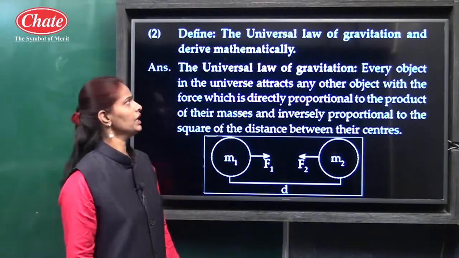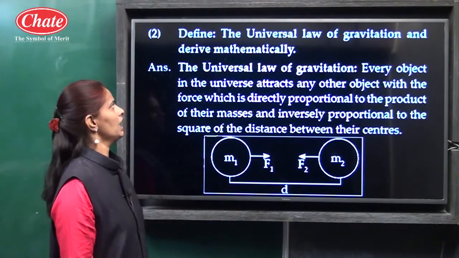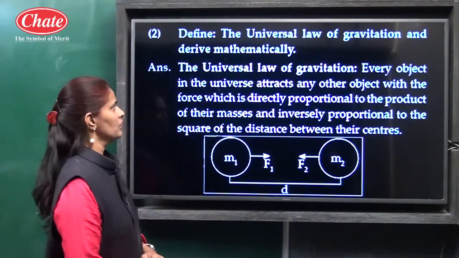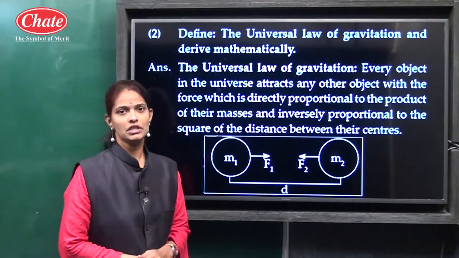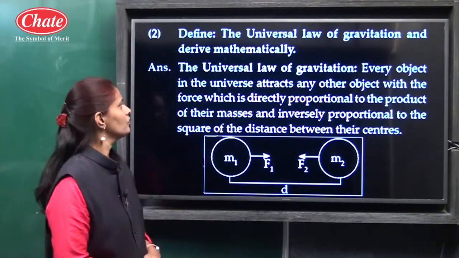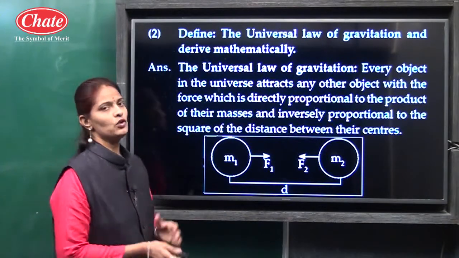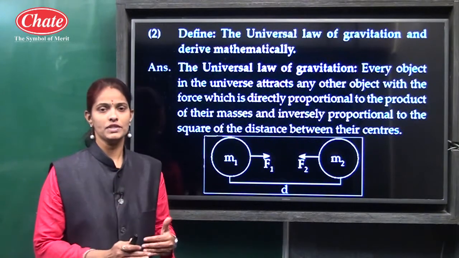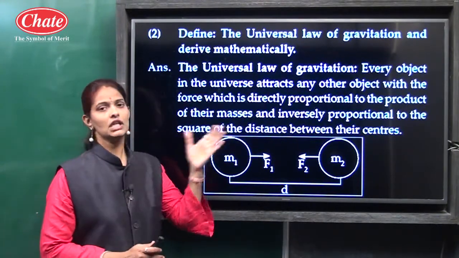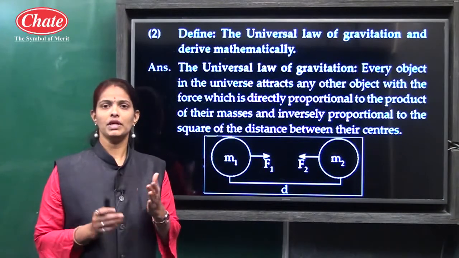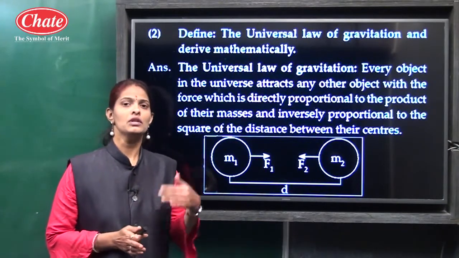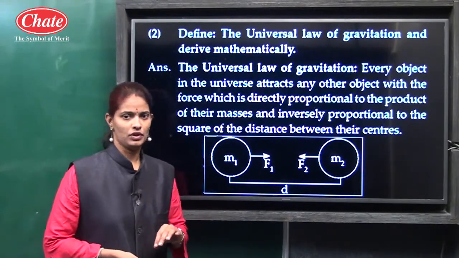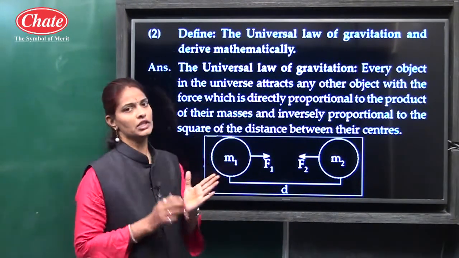Then next, define the universal law of gravitation and derive it mathematically. Here is another question, a derivation for 3 marks. First write the universal law of gravitation: every object attracts every other object with a force which is directly proportional to the product of their masses and inversely proportional to the square of the distance between their centers. So this is the universal law of gravitation. Then you have to derive it mathematically.